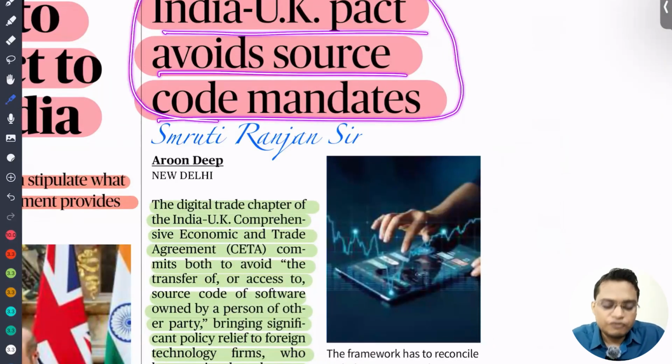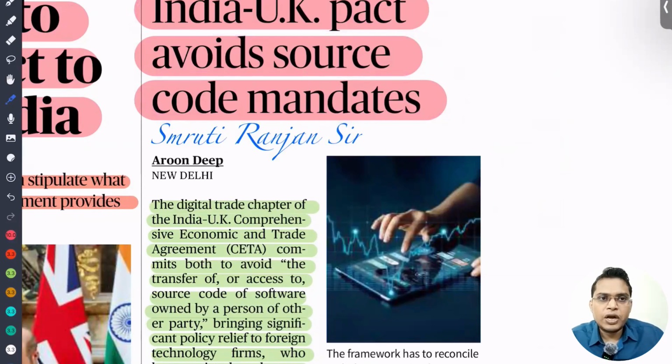So that means whenever we are exporting some software to the UK, they cannot ask us to provide the source code. If we provide the source code, then they can do reverse engineering. Just like WhatsApp: whatever message you send to your friend, no one knows. The moment you know the source code, then we can decrypt everything and we know everything that is going on. So that is the threat.